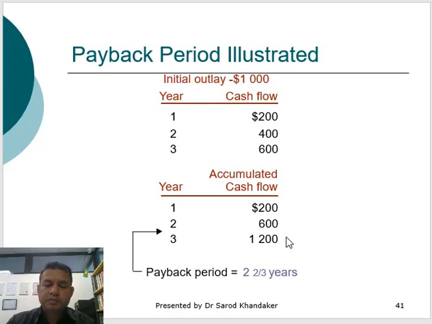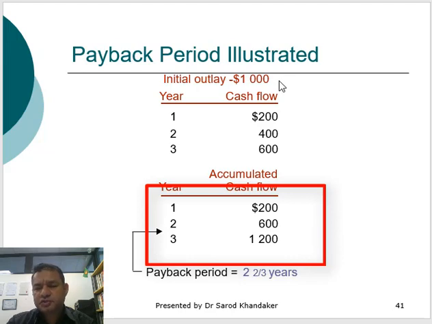So the payback period would be 2 and 1/3 years. How do we get it? Because the initial cost is 1000, in this example it will take just above 2 years. 200 plus 400 is $600, but the initial cost was $1000, so we need an extra $400 to cover it.